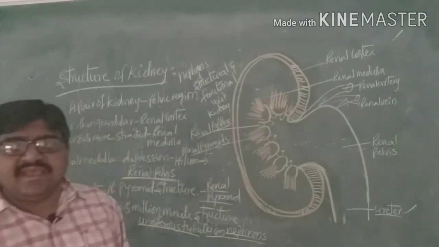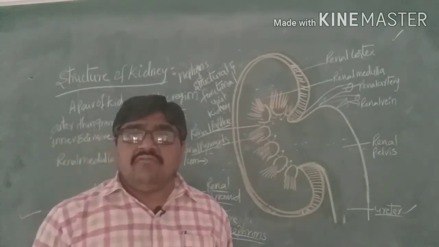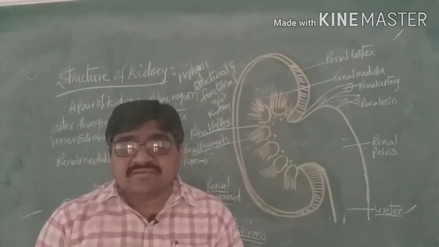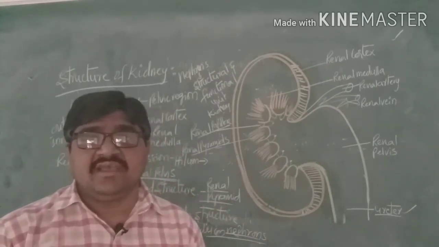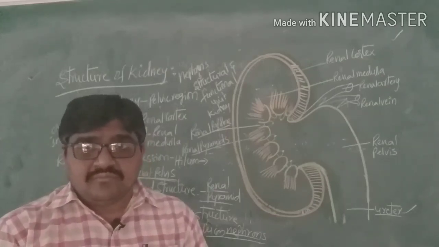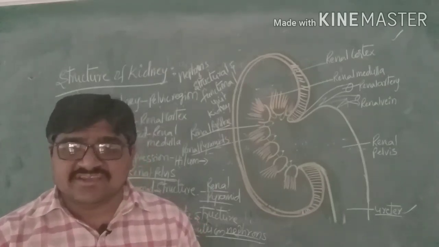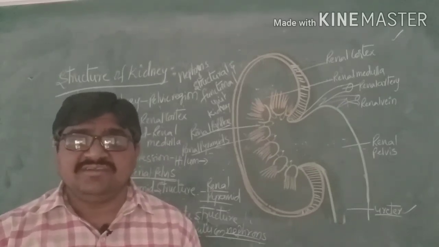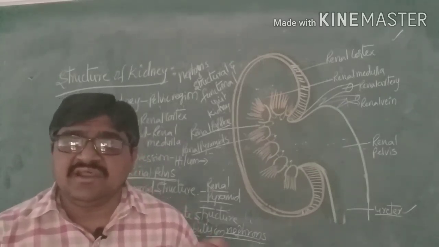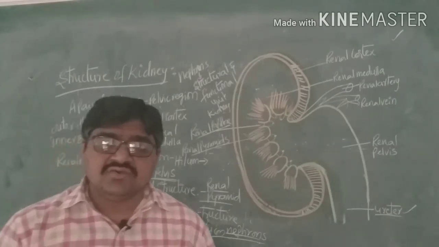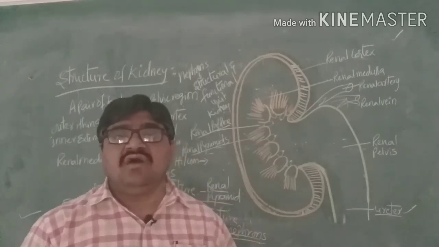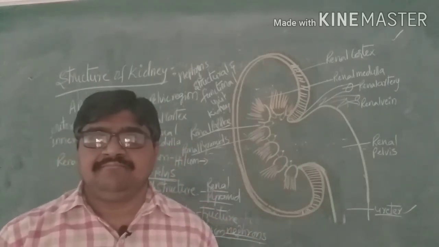So each kidney consists of 1.5 million uriniferous tubules or nephrons. These are helpful for giving structure to the kidney and also perform its function. What is the function? It excretes the waste materials which are present in our body, so they are called the structural and functional units of the kidneys.